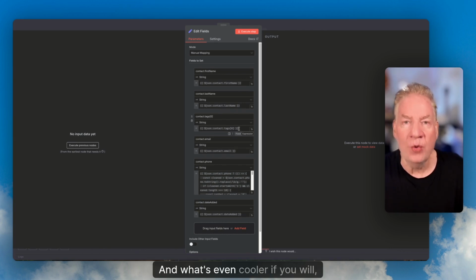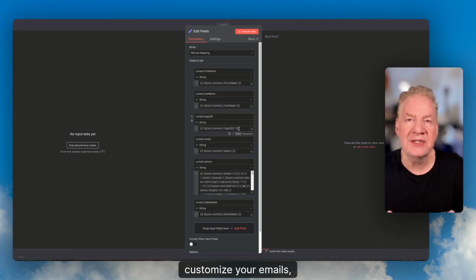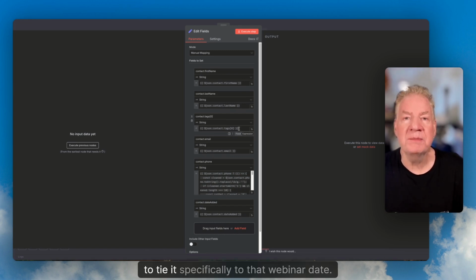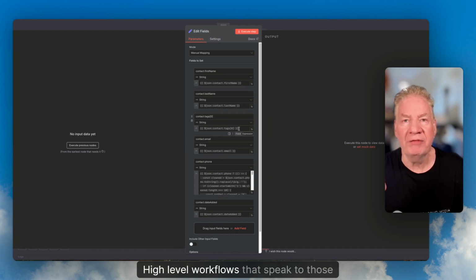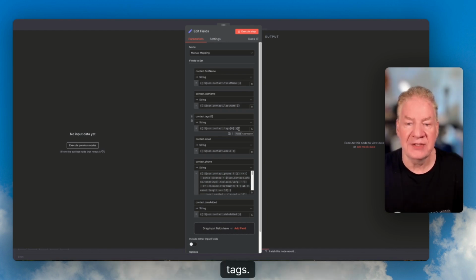And what's even cooler is this level of granularity allows you to customize your emails, follow-ups, and SMSs to tie it specifically to that webinar date. So you don't have to be generic about it. You can drill down very specifically and create GoHighLevel workflows that speak to those particular filters and tags.